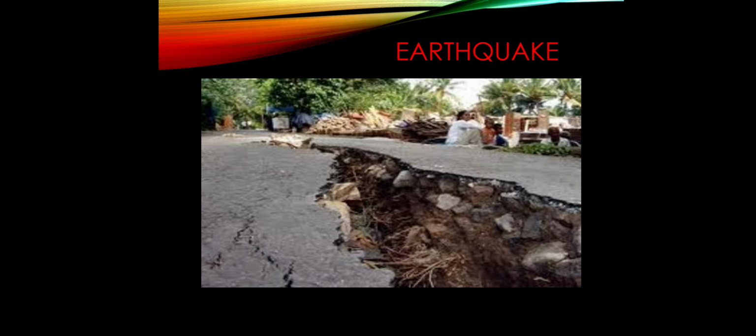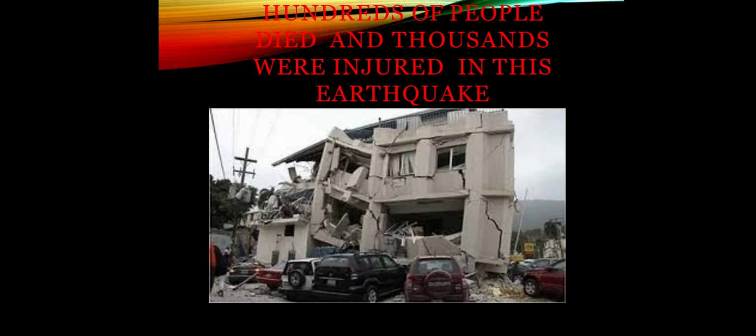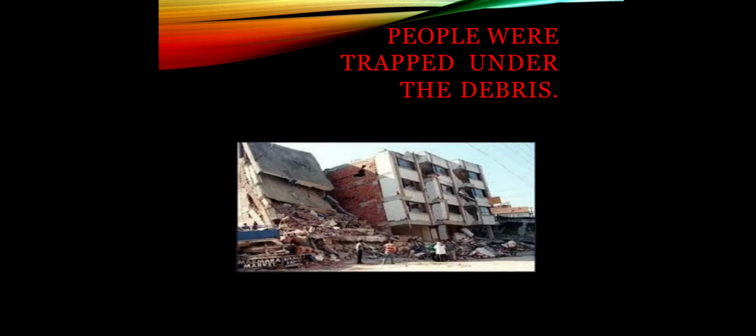Now, let's learn more about earthquake. What happens in a case of earthquake? In this picture, you can see that the building has collapsed. It is falling down. Similarly, in this image also, the building is falling down. And not only the building, in fact, all the material inside the building, all the material used for construction of the building is also falling down.